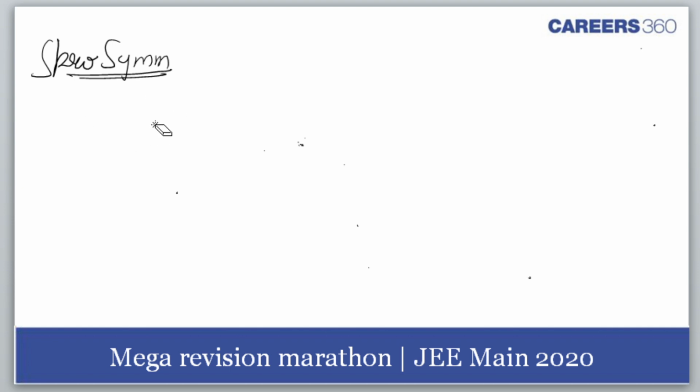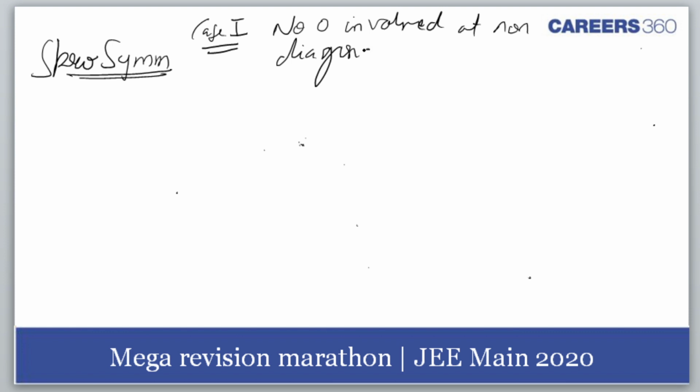So skew symmetric matrix we are doing. So let's see. We'll have to make cases. Case 1 is when I'm not making use of 0. No 0 involved at non-diagonal position. Okay.